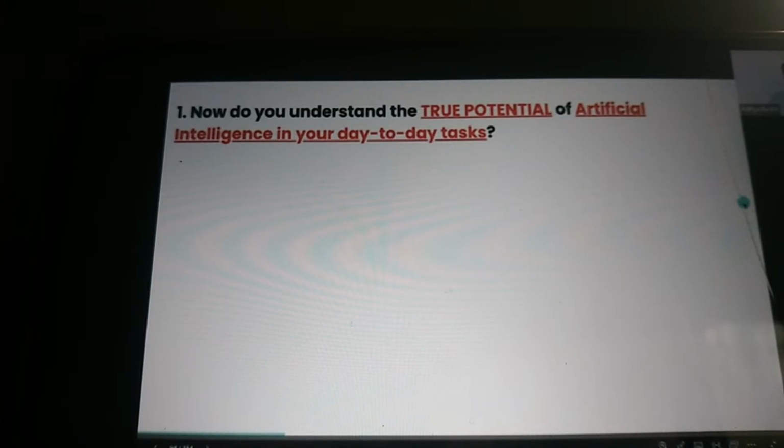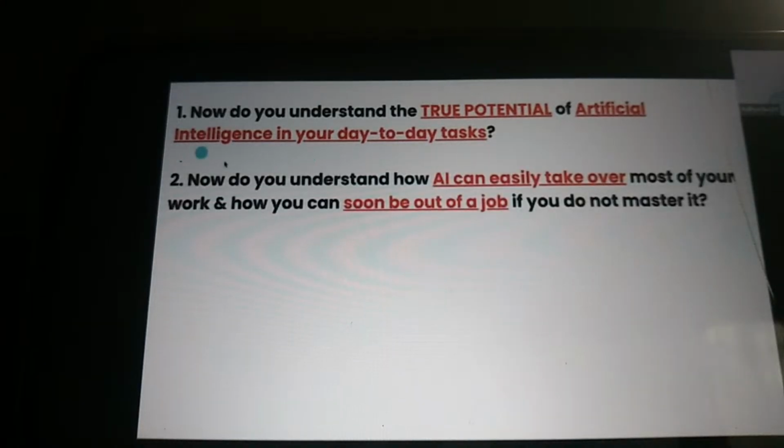Absolutely right. Now, do you understand how AI can easily take over most of your work and how you can soon be out of a job if you do not master it? Doesn't matter what kind of work you are doing right now, AI can easily take on and automate most of your work, and you can soon be out of a job if you do not master it, right?